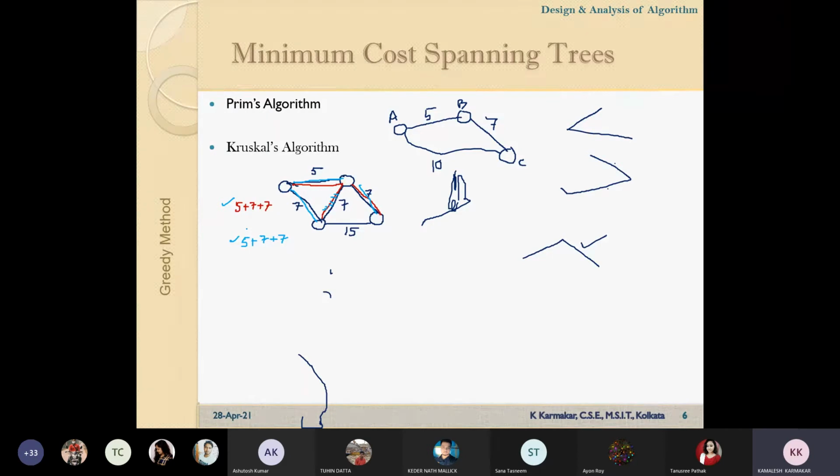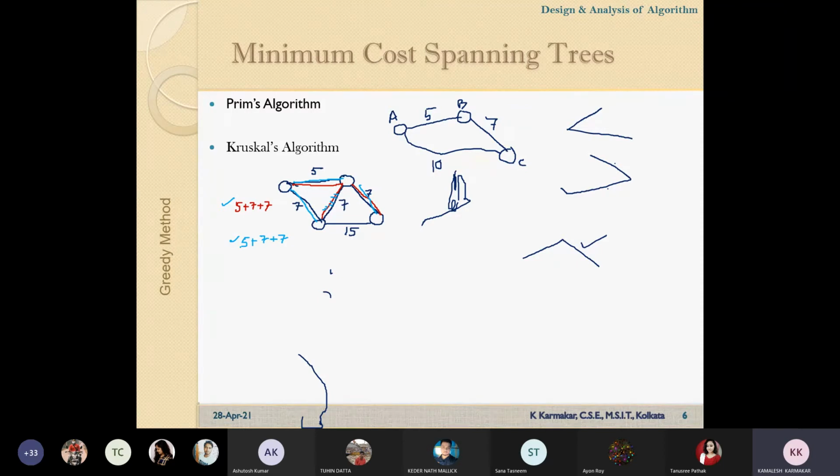Is it clear to you? So the trees are different, but both of them are minimal spanning trees. If both of them are minimum spanning trees, we are choosing one randomly. So if we apply Prim's algorithm or Kruskal's algorithm, based on the selection of edges or vertices, the spanning tree which will be generated as output of this algorithm may differ.